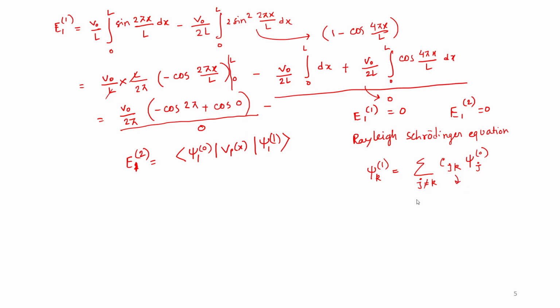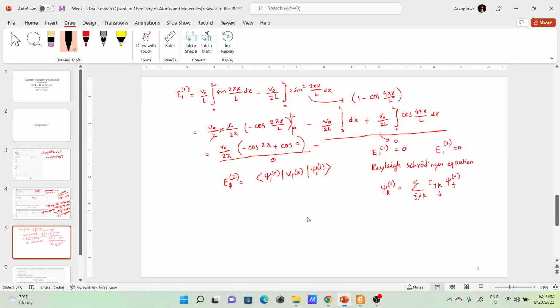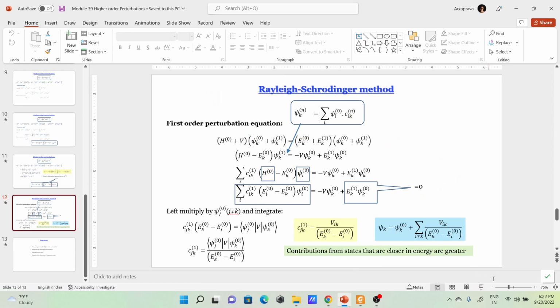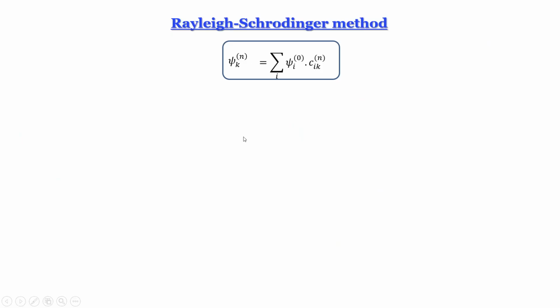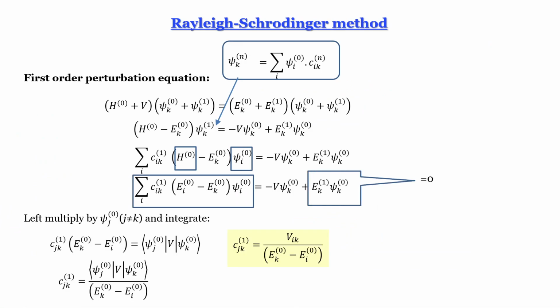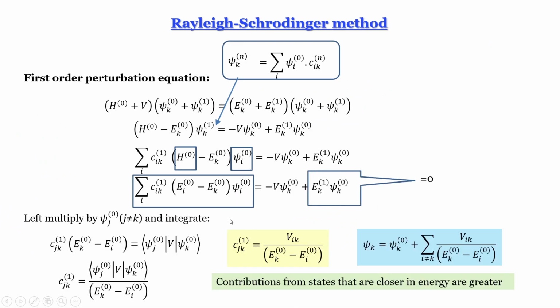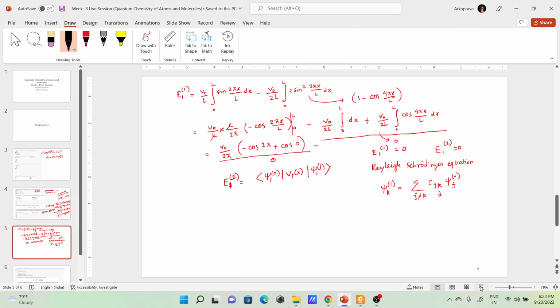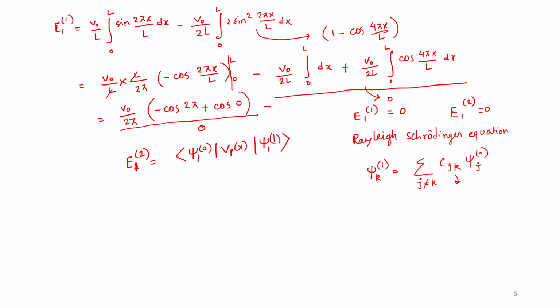Let me go to that particular slide of the professor, so we don't have to solve much. Here you can see, right? So there has been some typos here, as you all know that CJK will be VJK or this part, divided by the denominator, which will be Ek 0 minus Ej 0, right? So we'll use this thing there. Sorry, can you repeat that? What was the typo?